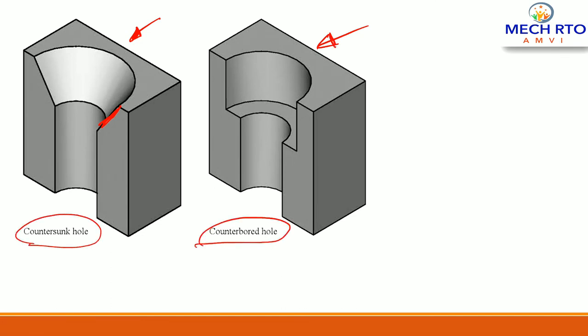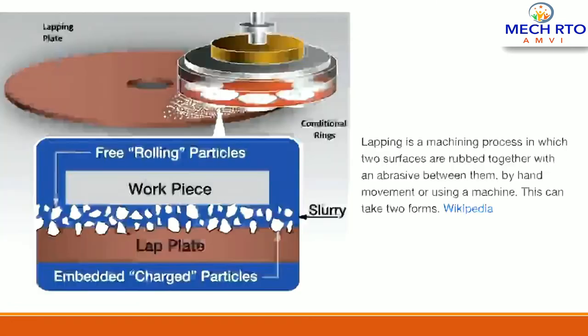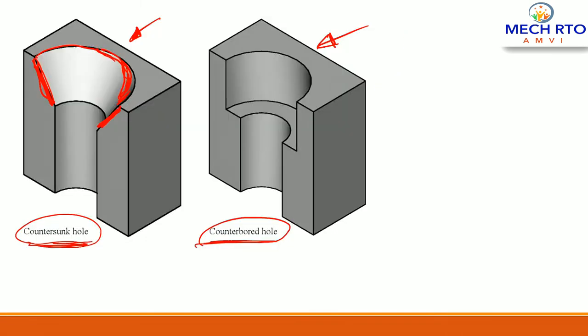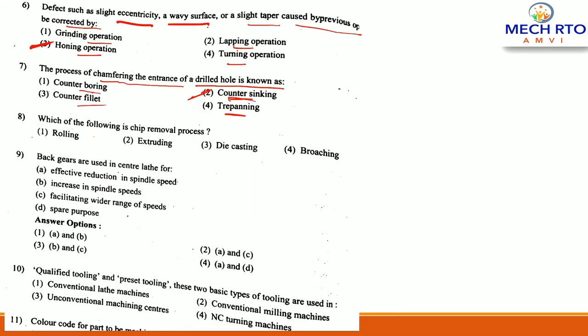There is a very little difference. The difference is of this taper. Remember guys, this is a mistake that we make. This is a very confusing process also. So in counter sunk there is a taper, and in counter bore there is a square shape, right? So here the correct answer is counter sink. This is a chamfer. That's why it is a counter sinking process.